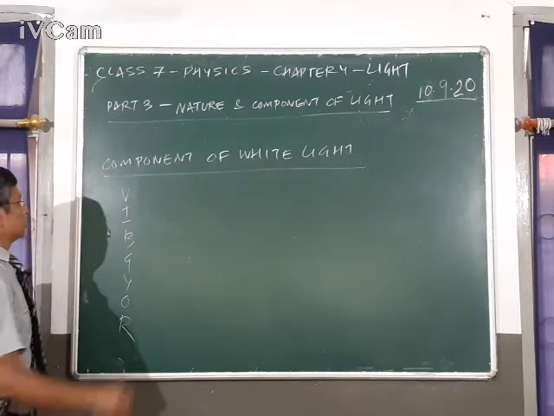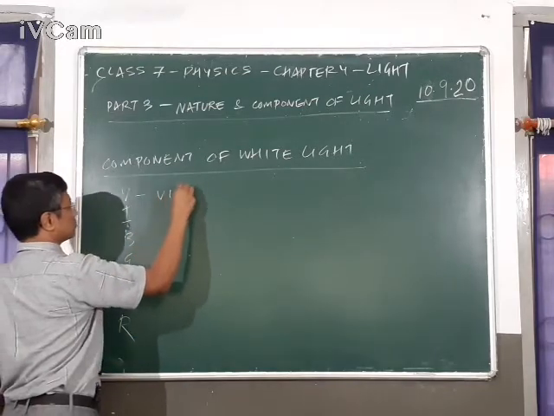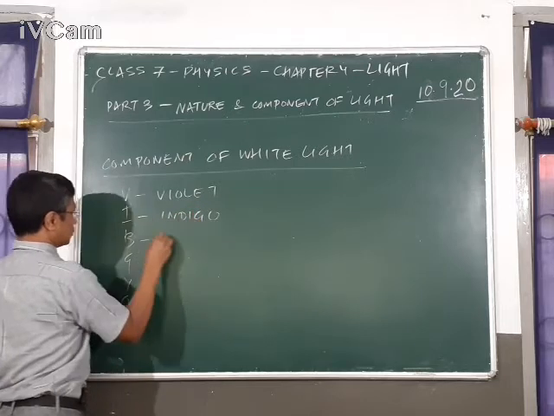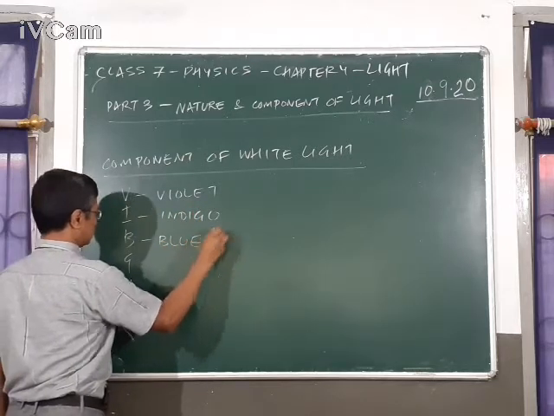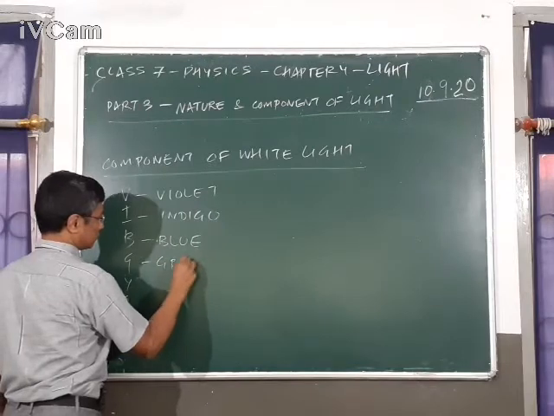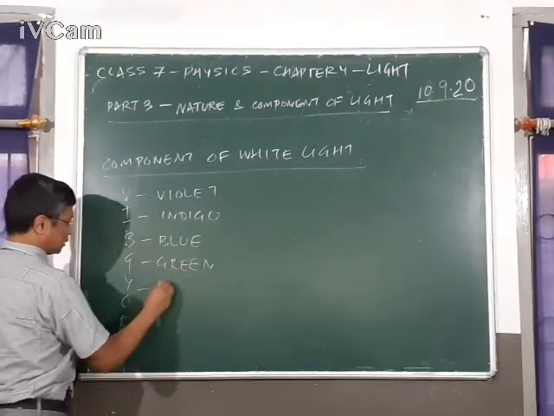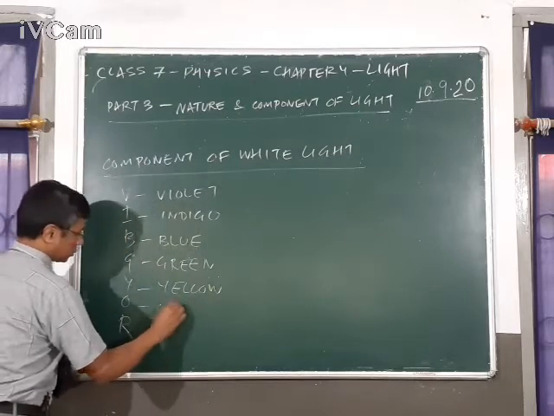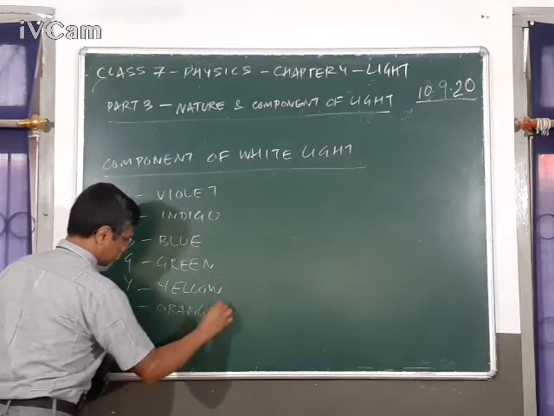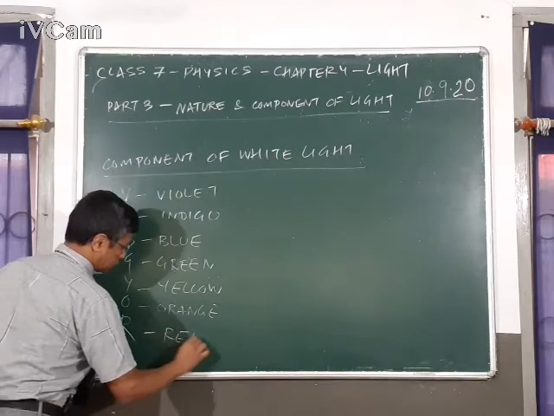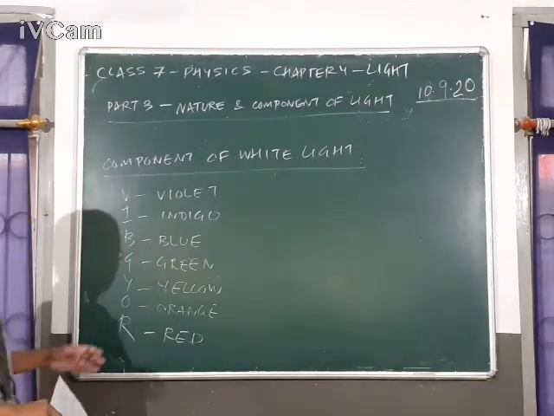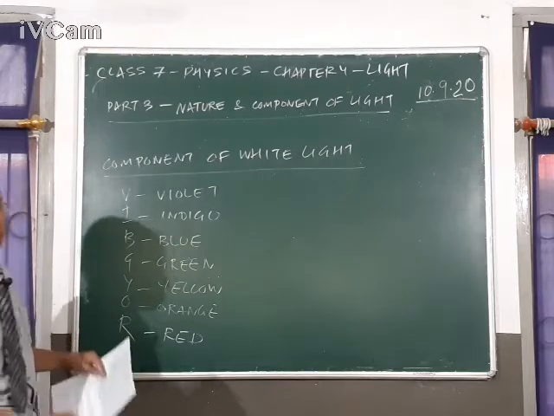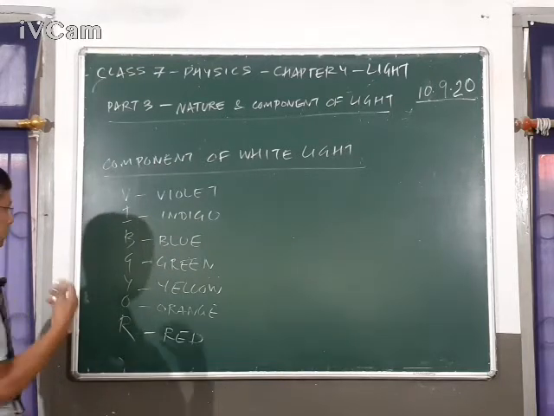VIBGYOR. V stands for violet, I stands for indigo, B stands for blue, G stands for green, Y stands for yellow, O stands for orange, and R stands for red. So white light breaks up into these component colors. So it proves that white light just isn't white, it consists of these 7 colors.